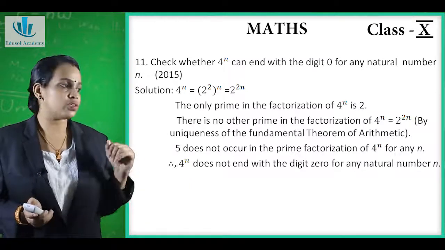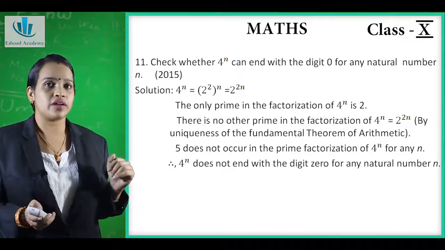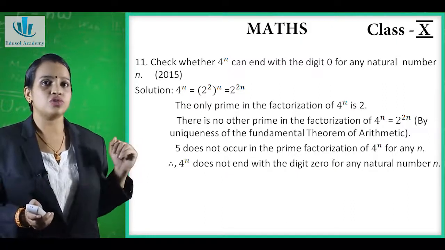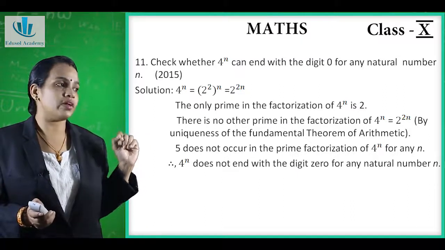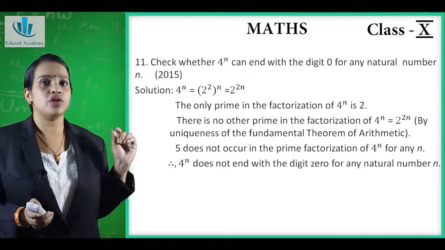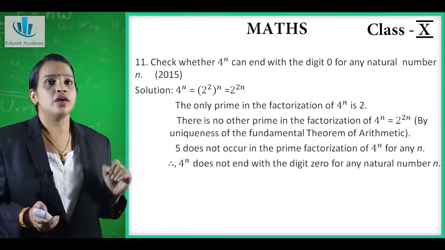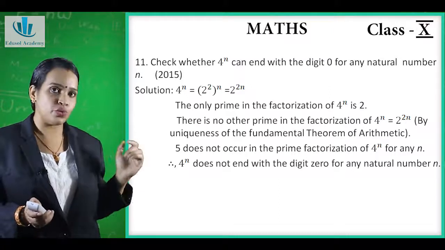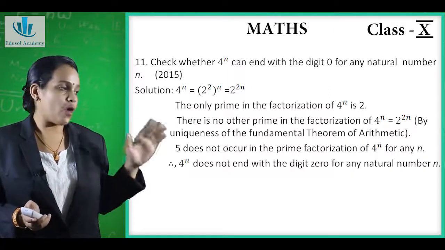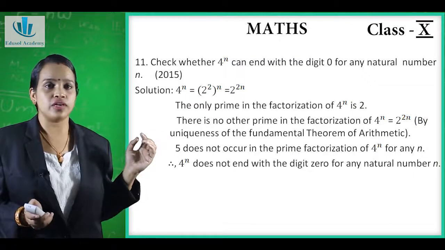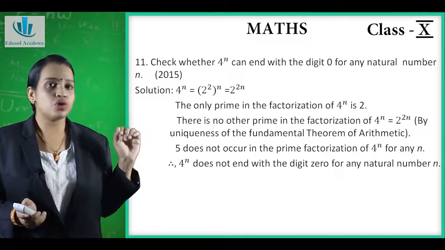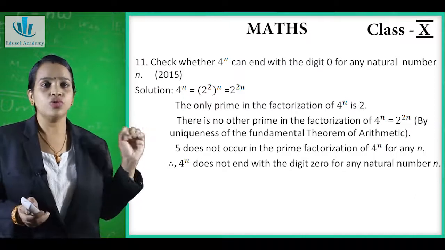Now you know 4 raised to n, when we factorize it, is nothing but 2 squared raised to n, which is 2 raised to 2n. Now you can see the only prime factor of 4 raised to n is 2, there are no other prime factors, that is 4 raised to n is equal to 2 raised to 2n.